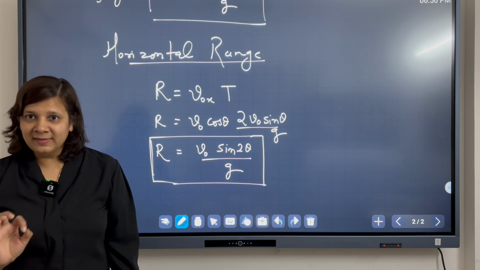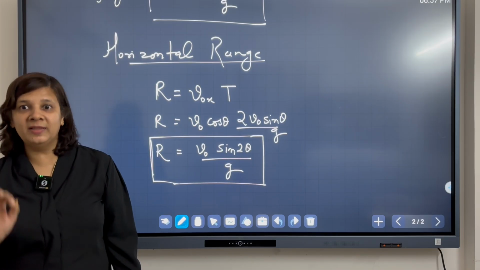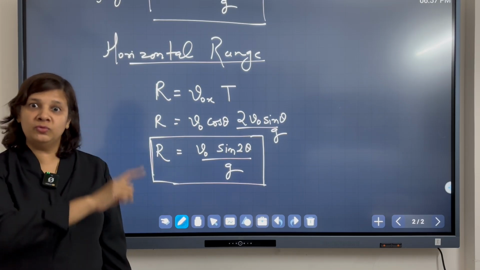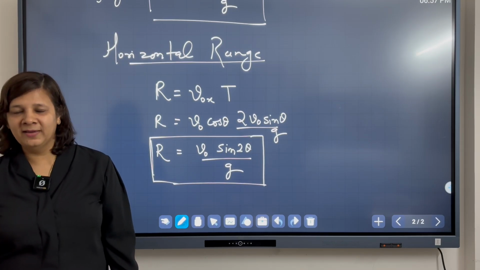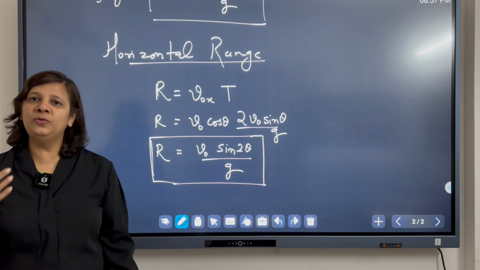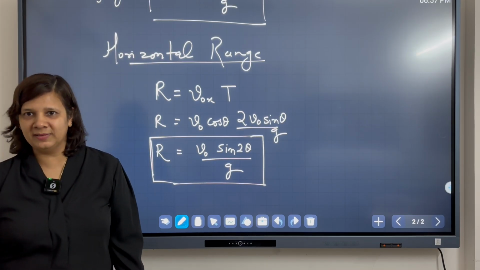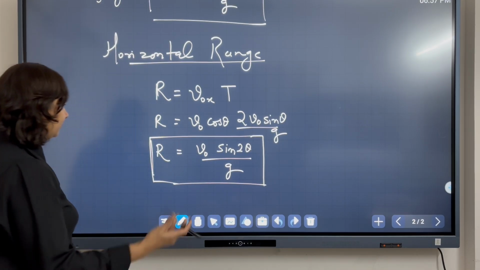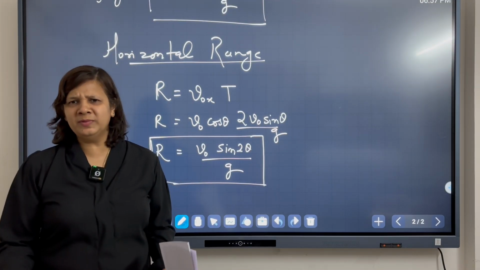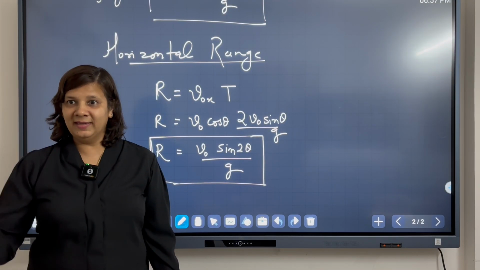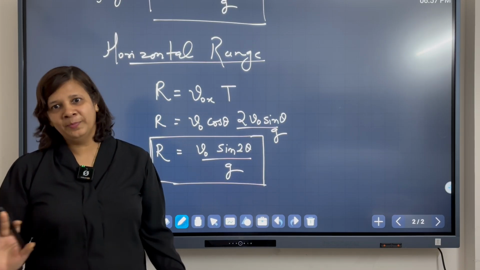One has to be careful, these formulas are valid when the ball is thrown from the ground to the ground. Otherwise, you can make a mistake. So in the beginning, always use the kinematic equations and the logic to calculate these parameters. After some time, when you are habitual and have done lots of problems, you can directly use them when you are clear that you are using the formula correctly.